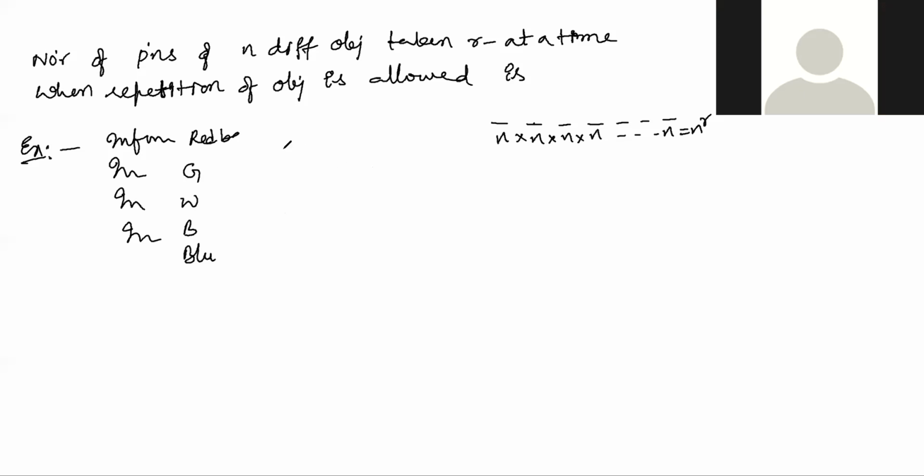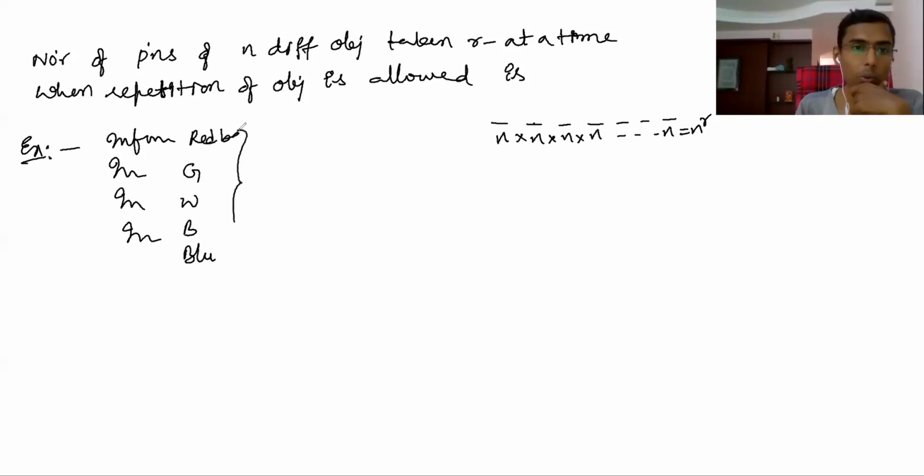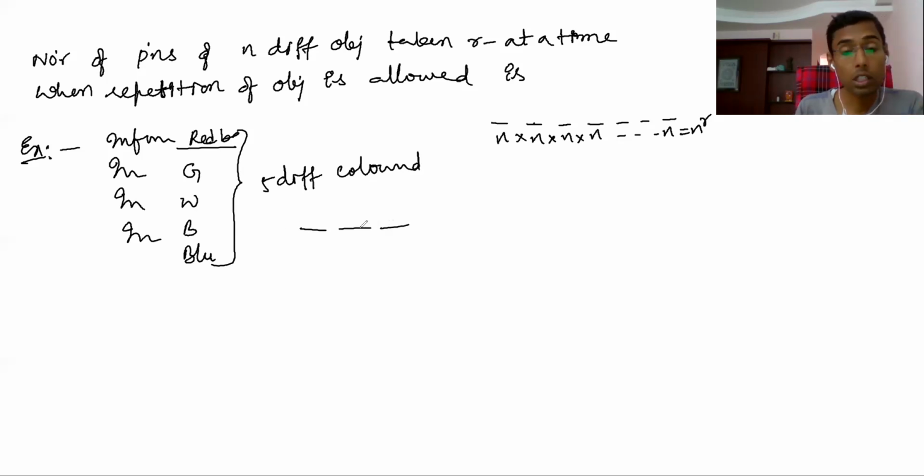Now how many different types of balls are there here? The red balls are all the same. Let's say 1, 2, 3, 4, 5, five different colored balls are there. Now the number of permutations of 5 different colored balls taken 3 at a time means you can arrange red here, red here, red here also. That is how it will be given.